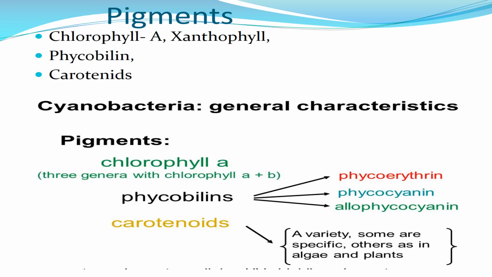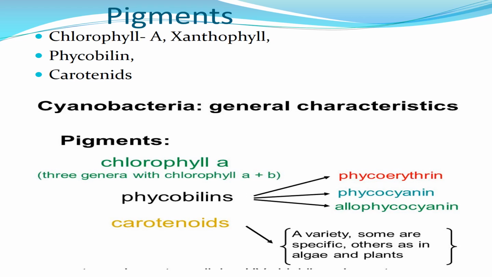Now let's see the pigments in cyanobacteria. They have pigments like chlorophyll a, xanthophylls, allophycocyanins, carotenoids, phycoerythrins and phycocyanin. Chlorophyll b is absent. Phycocyanin absorbs green-yellow light in the wavelength of 615 nanometer to 620 nanometer maximum.